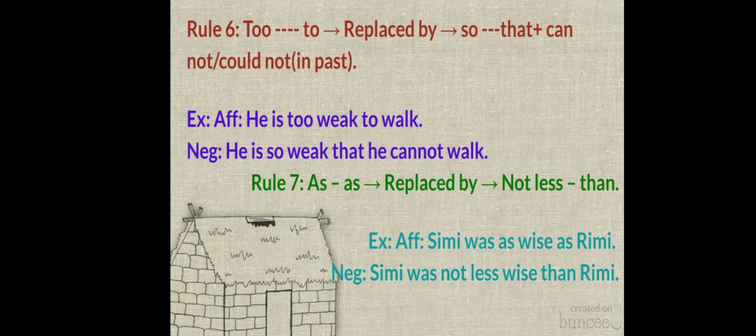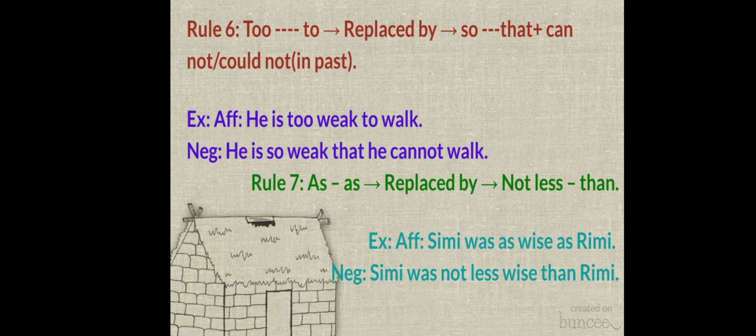So in the negative sentence you have to write: he is so weak that he cannot walk. If the verb would be in past, then you would use he could not walk. But as it is in present, we have used he cannot walk.